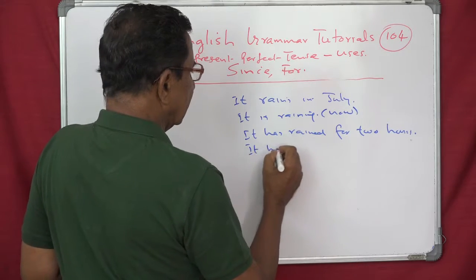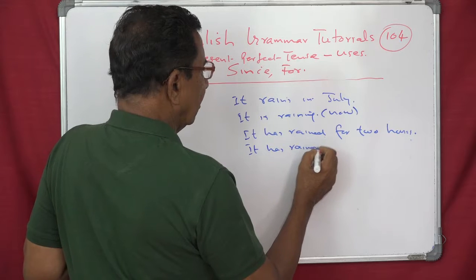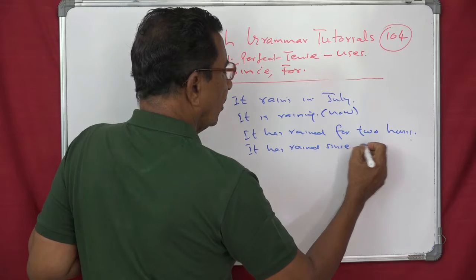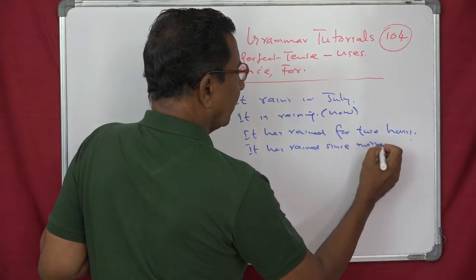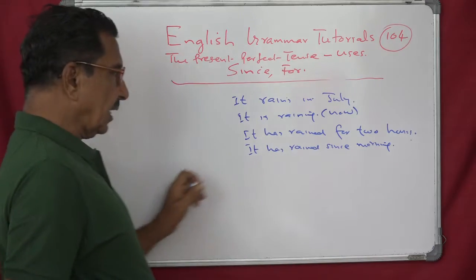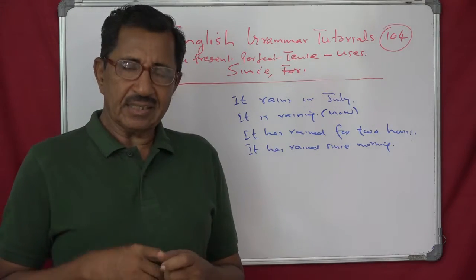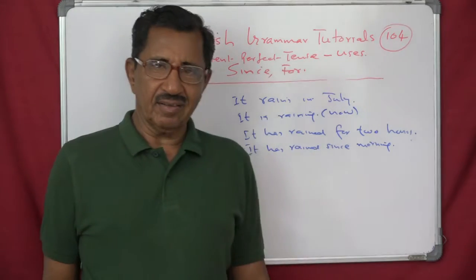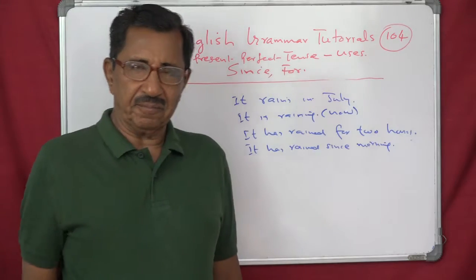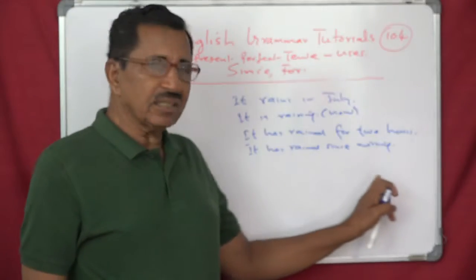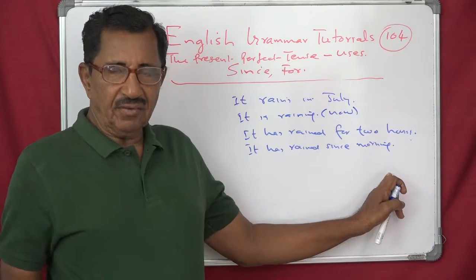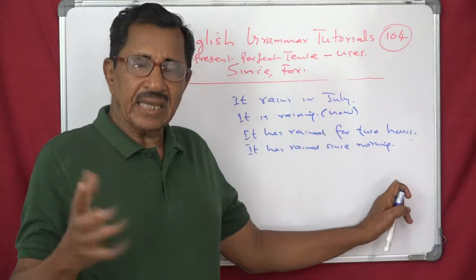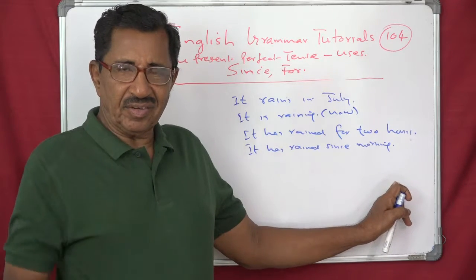What is that? It has rained since morning. So the rain started in the morning, but now it is not raining. So it has rained since morning. Morning is a definite point of time. Or it has rained since 2 p.m., a definite point of time.